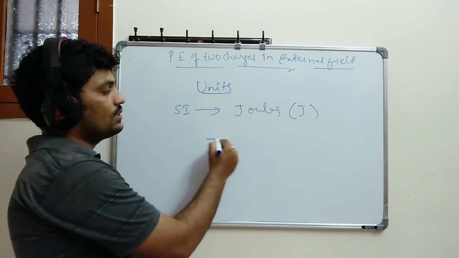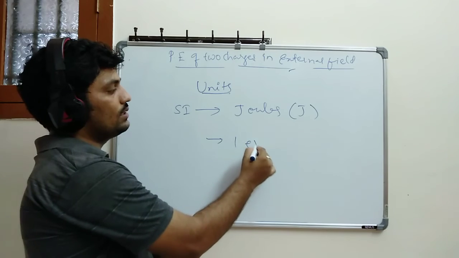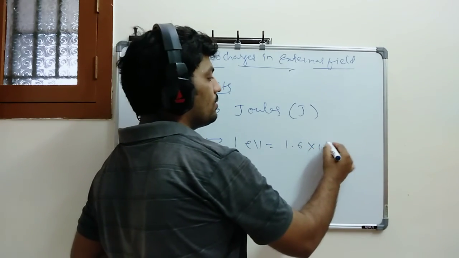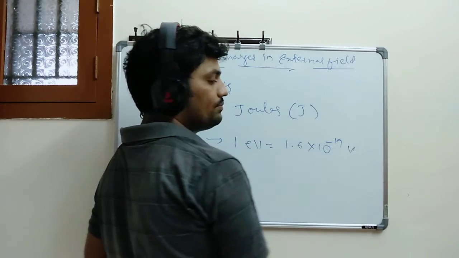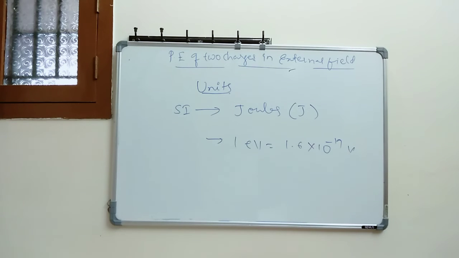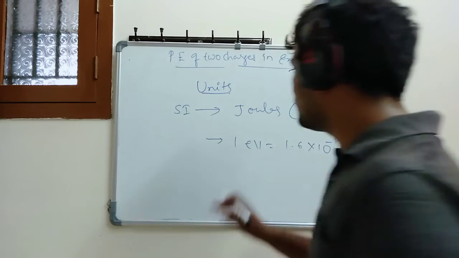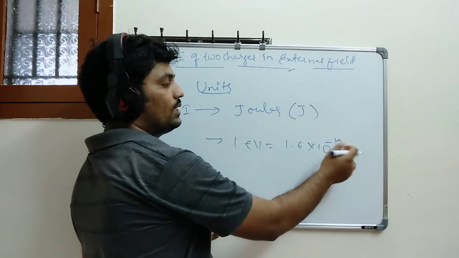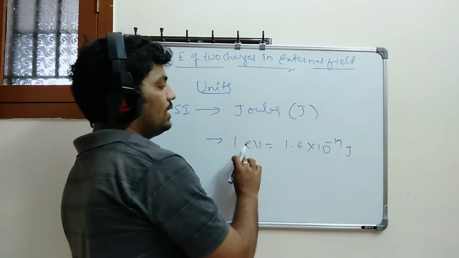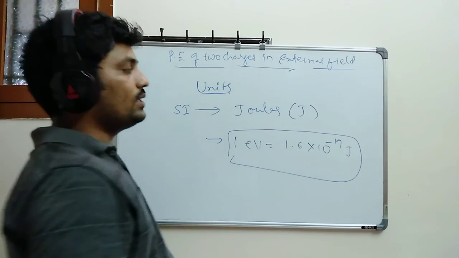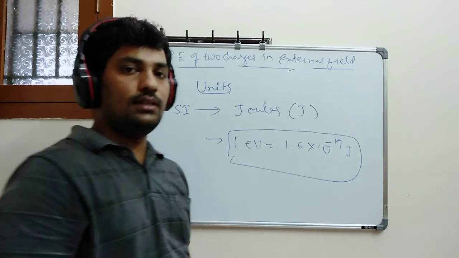So I can write 1 electron volt is equal to 1.6 into 10 power minus 19 joules.